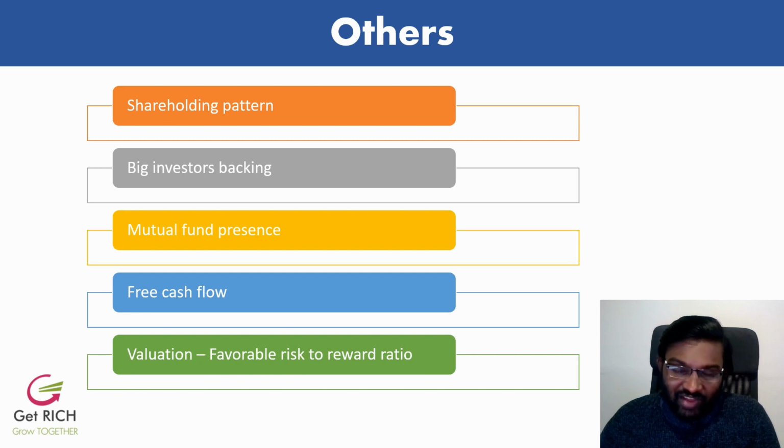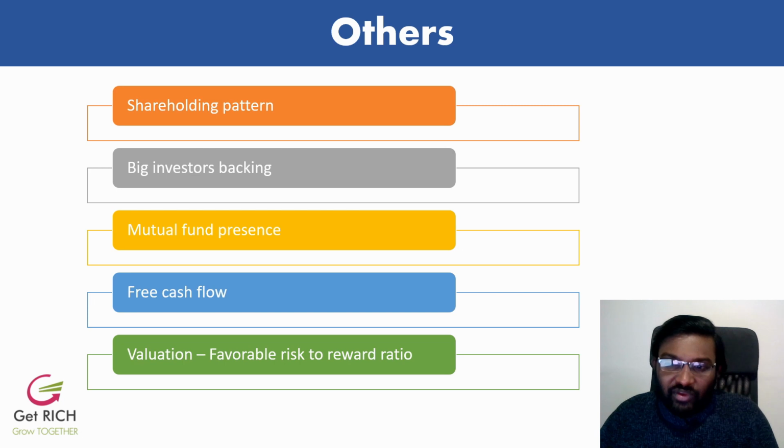Usually valuation is a bit tricky, so you have to do due diligence before buying any stock. You have to do a very good job in the analysis of the valuation part. So we have to have a favorable risk to reward ratio. We calculate the price, and if the risk to reward ratio is good, for example, if in the next 2 to 3 years the stock has the potential to go up 100%, and at maximum it drops only 20 to 30%, then you can feel okay, the stock is already at rock bottom, the maximum it can go down is 20 to 30%, but the reward is 100%, so the risk to reward is much more favorable to invest in this stock, right?